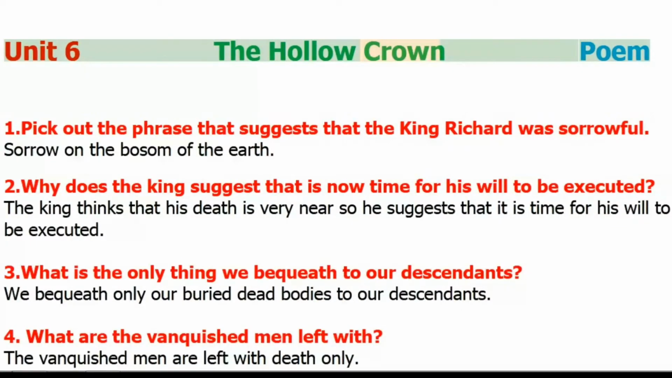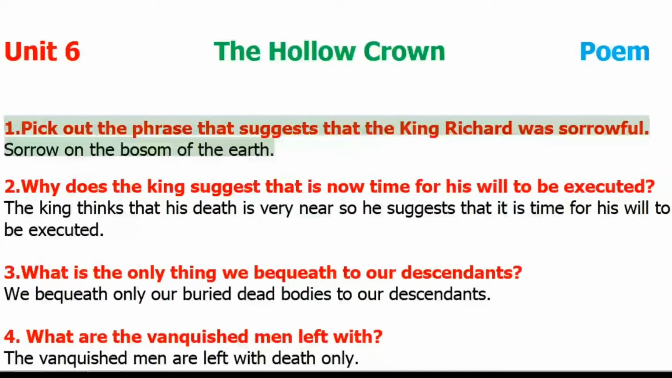Unit 6, The Hollow Crown, Poem. 1. Pick out the phrase that suggests that King Richard was sorrowful. Sorrow on the bosom of the earth.